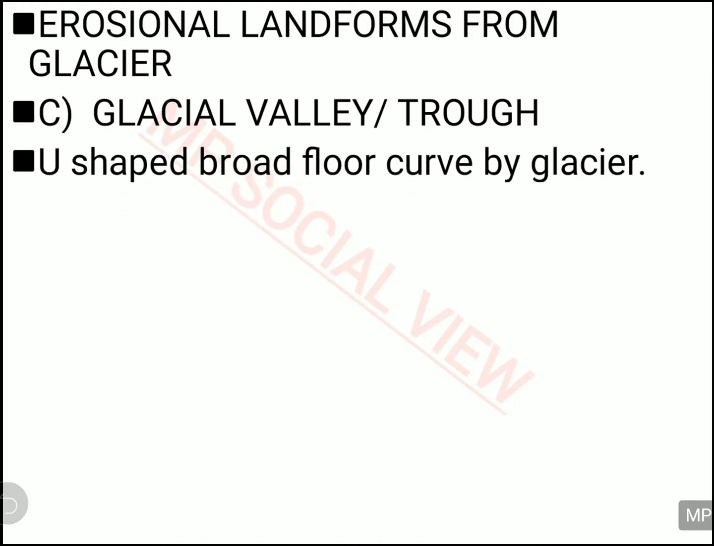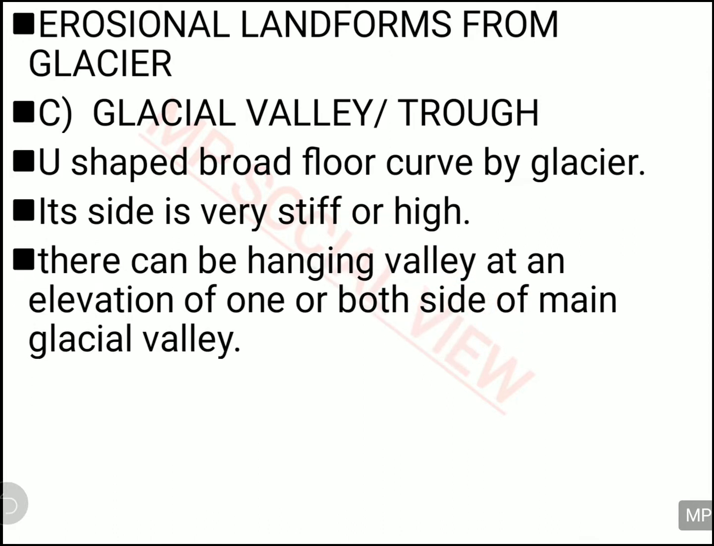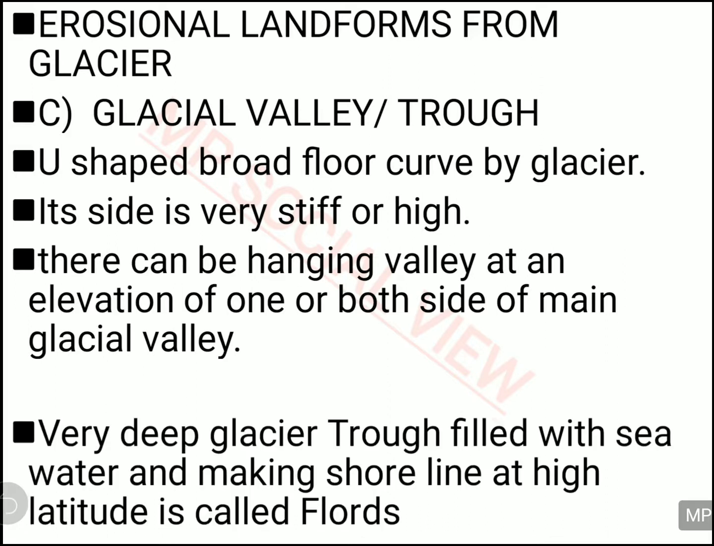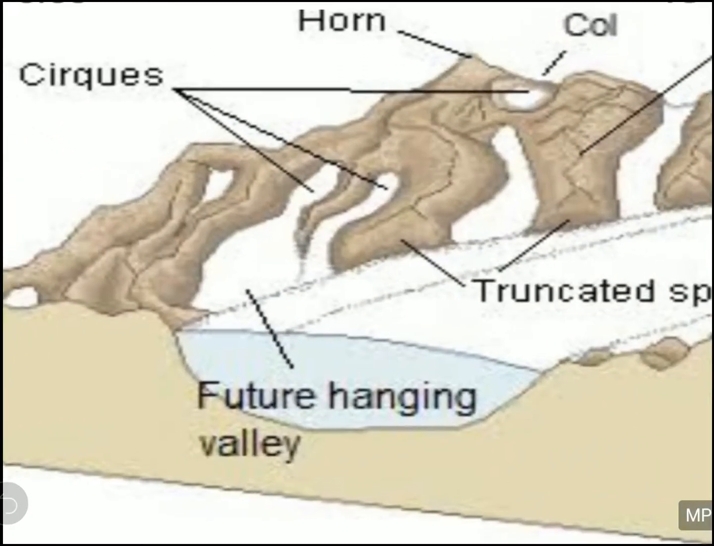Now we will see erosional landform made by the glacier. Now we will see the last erosional landform made by the glacier, and that is your glacial valley or the trough. It is actually the U-shaped valley, and this valley has very steep sides and is very high in structure, and it also has hanging valleys on its wall. And the same glacial valley or trough, when it is found near the sea in the high latitude area, is called a fjord. They are fjords.